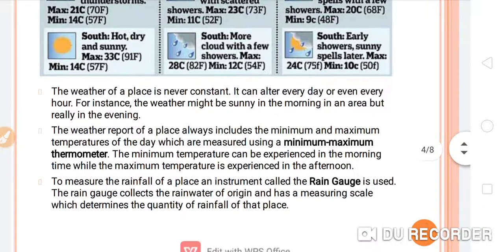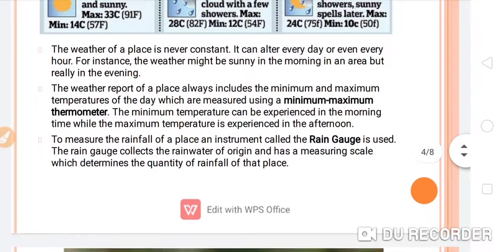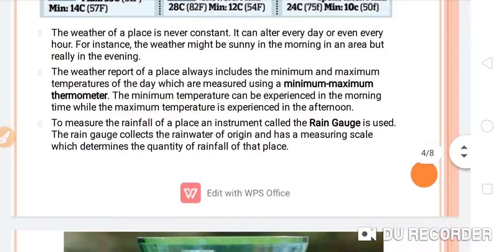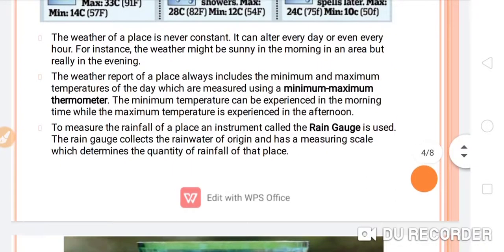The weather of a place is never constant. It can alter every day or even every hour. For instance, the weather might be sunny in the morning in an area but rainy in the evening. The weather report of a place always includes the minimum and maximum temperature of the day, which are measured using the minimum and maximum thermometer.